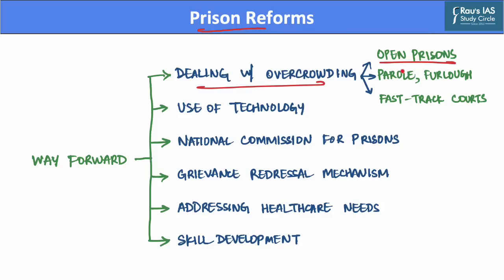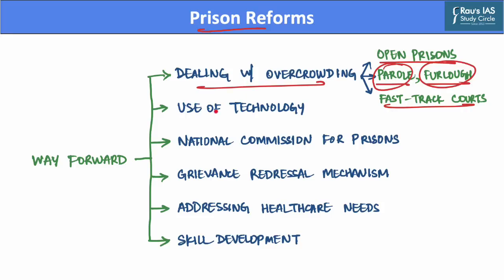Further, the government also needs to improve the system of parole as well as furlough so that inmates can maintain their social links while in prison. As a result, prisons will also be less crammed with inmates. However, the granting of parole and furlough must be balanced against public interest and can be refused to certain categories of prisoners. Further, the government should also establish fast track courts in the country so that no innocent prisoner is forced to spend too much time in Indian jails.